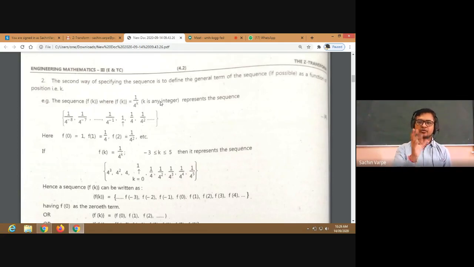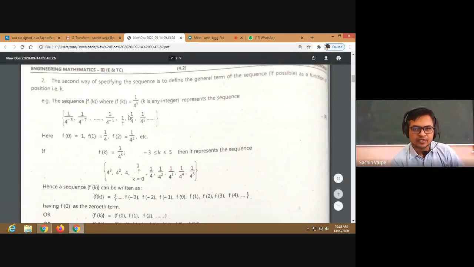So at k equal to 0, 1 upon 4 raised to 0, that is 1. Then 1 upon 4 raised to 1, 1 upon 4 raised to 2, 1 upon 4 raised to 3, and so on. Then 1 upon 4 raised to minus 1, 1 upon 4 raised to minus 2, and so on. So these are the terms of the sequence. All right. In this way, we can write the terms of the sequence if that sequence is given in its general form. So this is the general form of the sequence, that is 1 upon 4 raised to k. All right. So f of 0 is 1, f of 1 is 1 by 4, and so on.